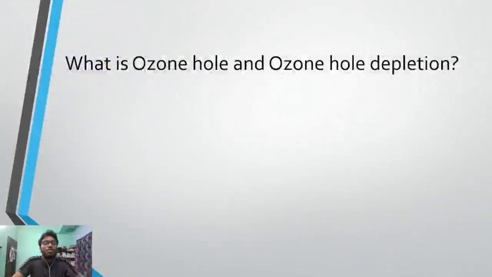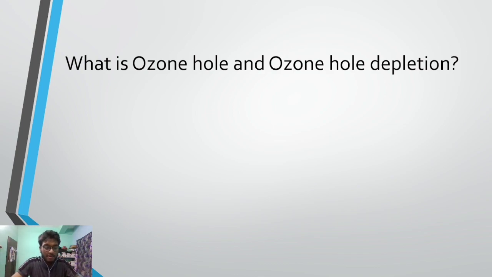Now what is ozone hole? Ozone hole is not something like a hole in a body. Here ozone forms a thin layer in the stratosphere, a very thin layer. With thin we don't mean thinness of the order of a paper. Thinness means with respect to the other layers of the atmosphere, the ozone layer is comparatively thin.